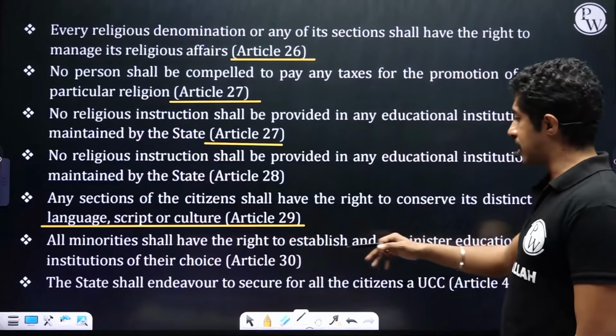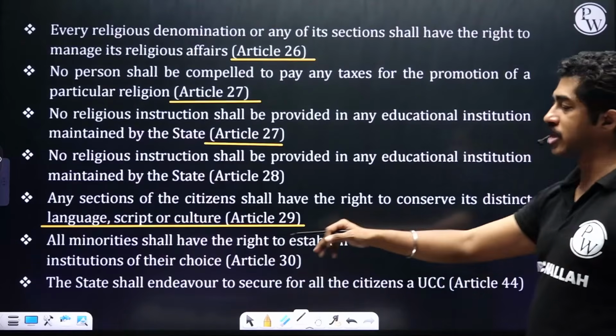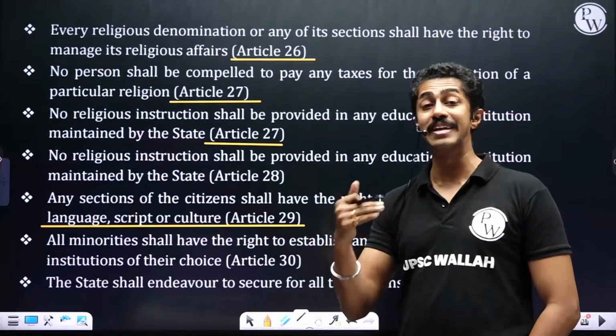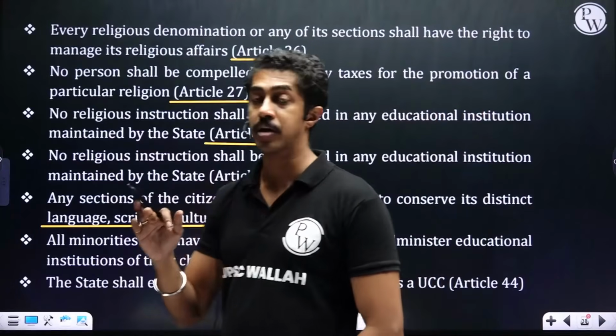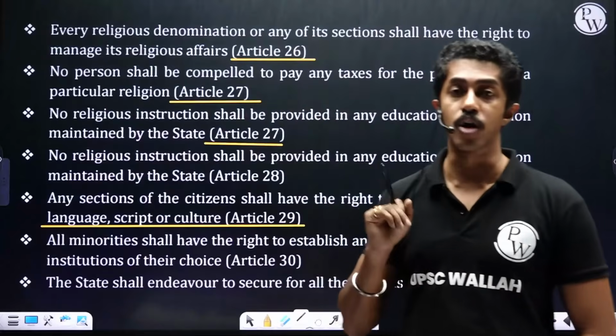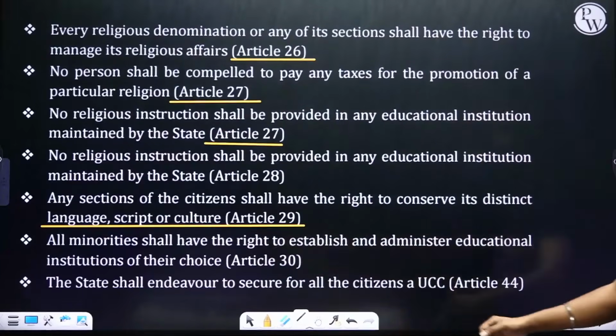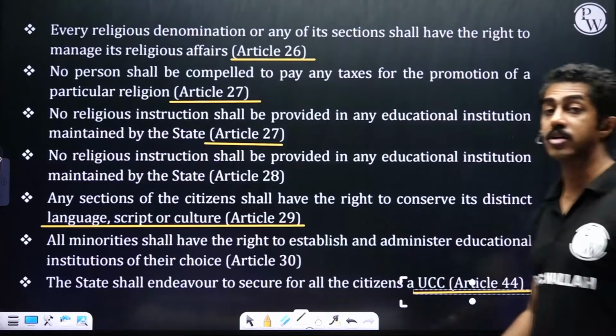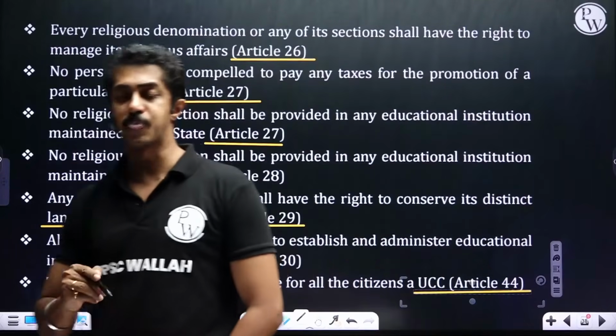All minorities shall have the right to establish and administer educational institutions of their choice. Minorities means not just religious minority, it can be any sort of minority, because the word minority has not been defined anywhere in the constitution. The state shall endeavor to secure for all the citizens a uniform civil code. Article 44. That comes under the DPSP again.